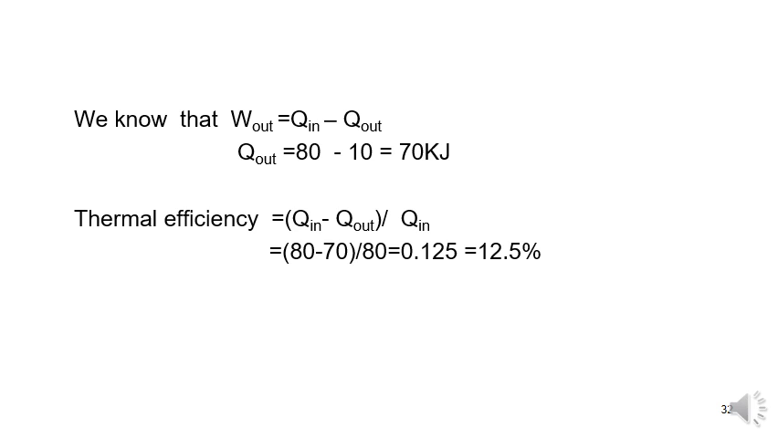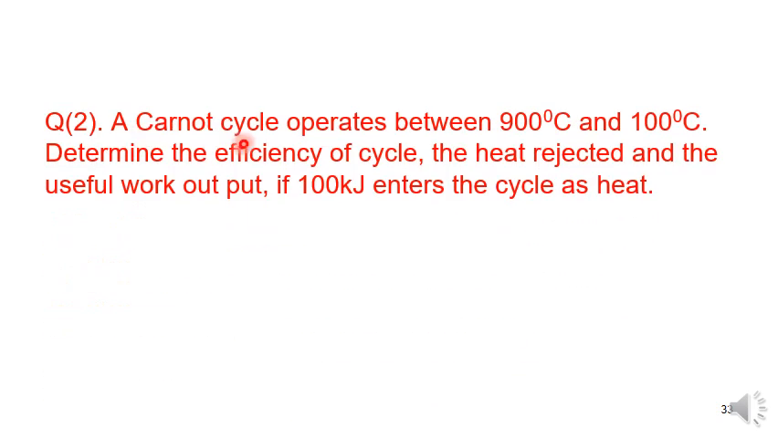So we will go to the next problem. A Carnot cycle operates between 900 degrees centigrade and 100 degrees centigrade. Determine the efficiency of the cycle, the heat rejected and the useful work output if 100 kilojoules enters the cycle as heat.